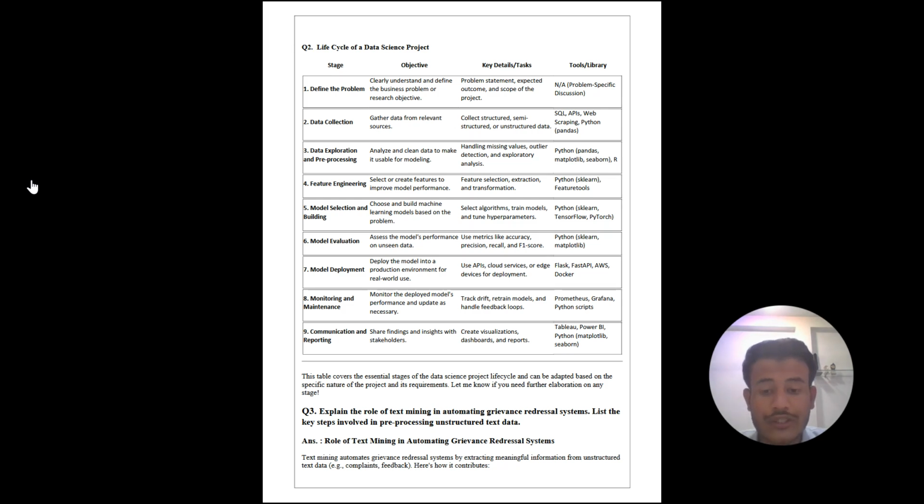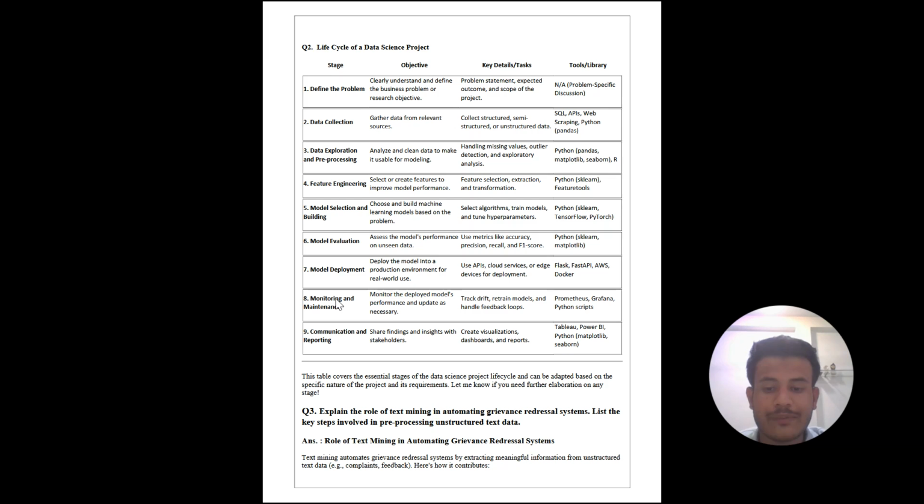The objective is to share findings and insights with stakeholders. Key details and tasks are create visualizations, dashboards and reports. Tools and libraries are Tableau, Power BI, Python, Matplotlib or Seaborn. This table covers the essential stages of the data science project lifecycle and can be adapted based on the specific nature of the project and its requirements. Let me know if you need further elaboration on any stage.